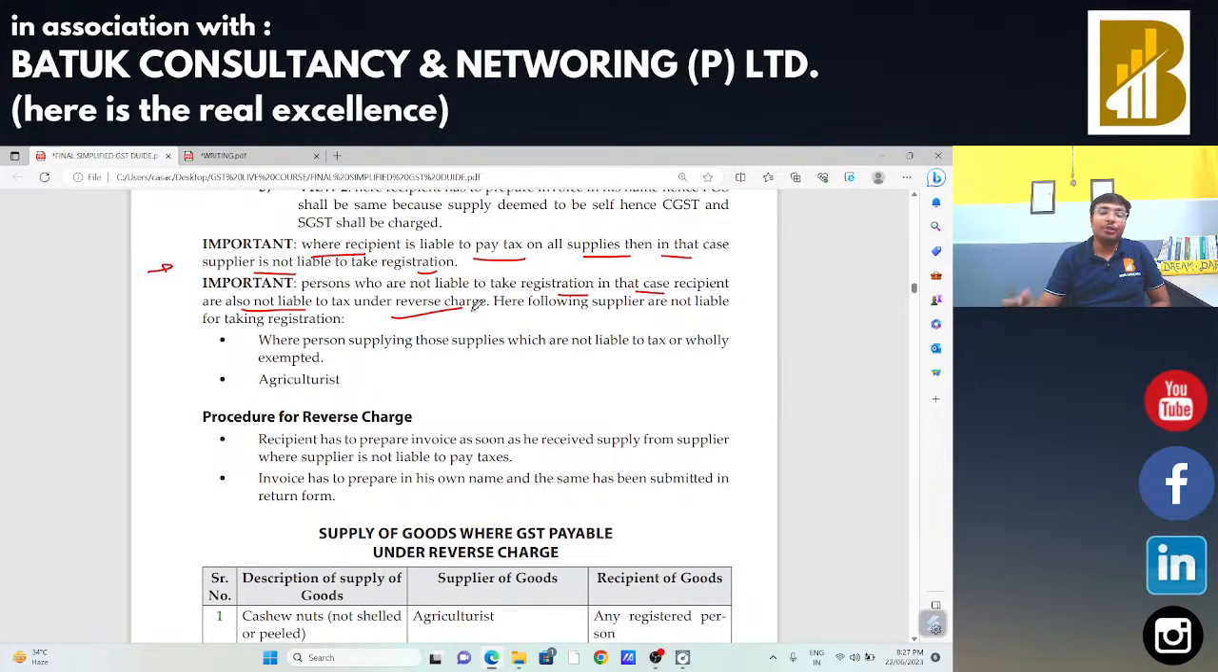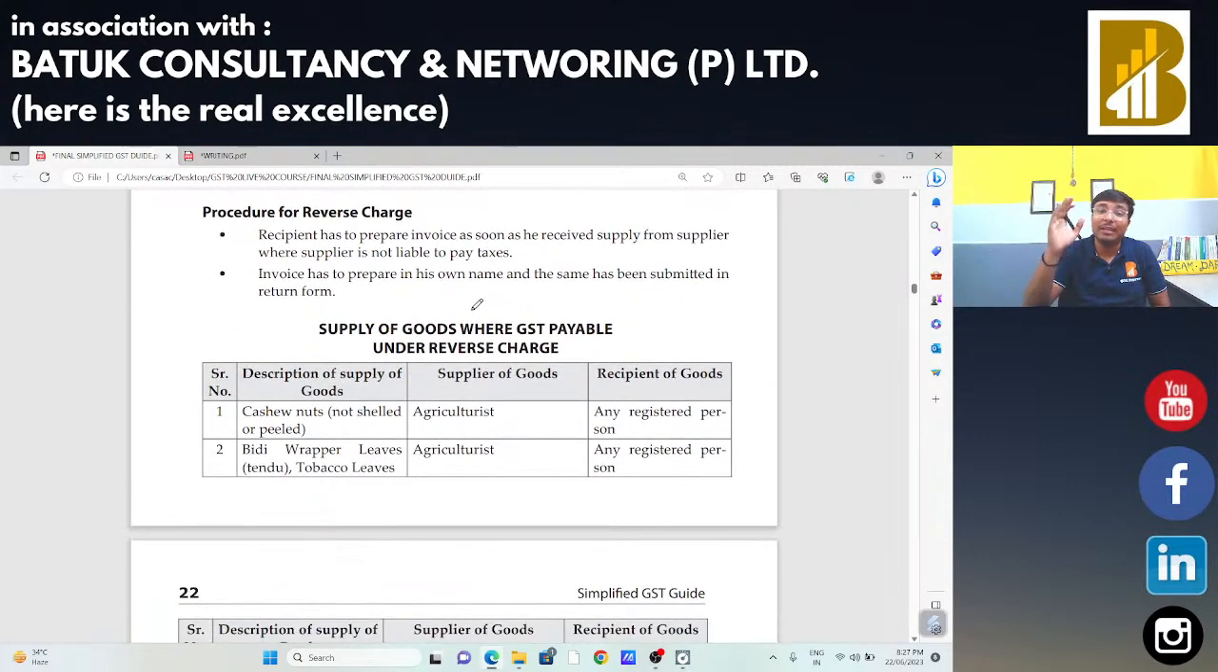Now we are going to start our discussion on the list which is specified in section 9 subsection 3. Supply of goods where GST is payable under reverse charge mechanism. So here one list is provided for supply of goods and one list is provided for supply of services. For the supply of goods list, all those activities, all those transactions which are covered under this list, in that case recipient is liable to make the payment of taxes under reverse charge. And in the list which is for services, in that case also recipient is liable to make the payment under reverse charge. So one by one we are going to start our discussion on the list of supply of goods.